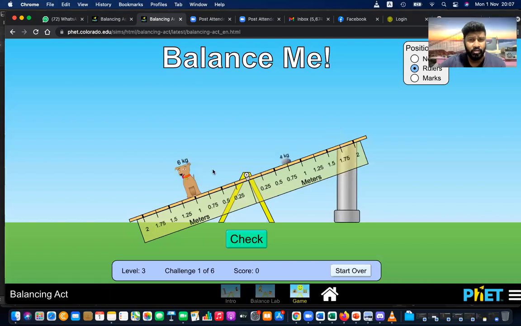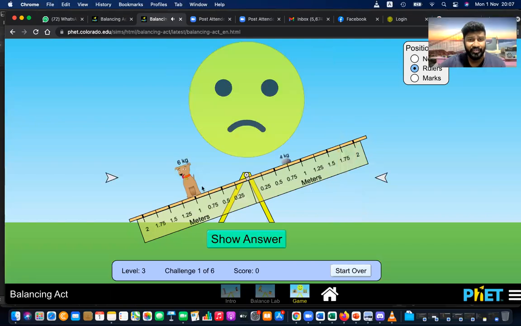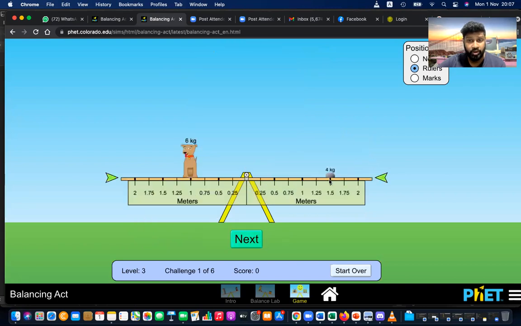Then the dog will go down, definitely. You have to move it far away, right? So normally you have to move it far away. 1.5 is the balance position, because you have to multiply this. 6 into 1 equals 4 into 1.5. 4 into 1.5 is also 6. So both sides balance in that way.